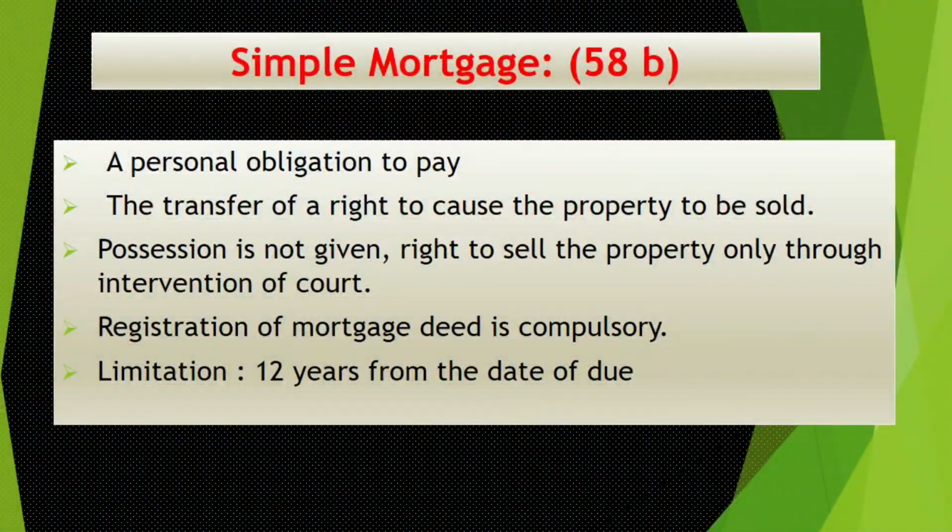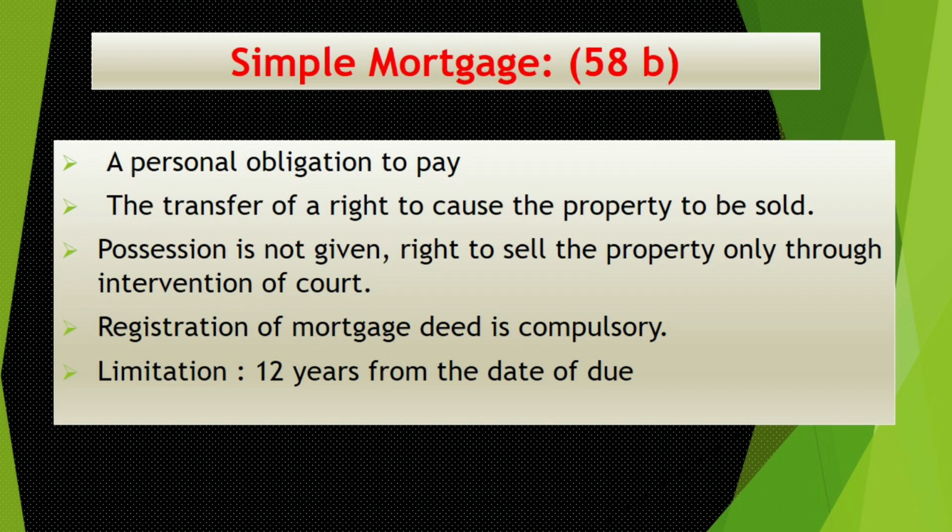So the mortgagee can sell the property when he defaults on the payment. These are the two requisites for simple mortgage. All these terms have to be mentioned in a mortgage deed, and the mortgage deed should be registered. The limitation for this mortgage, for execution, for realization of money or filing a suit, is 12 years from the last due date.